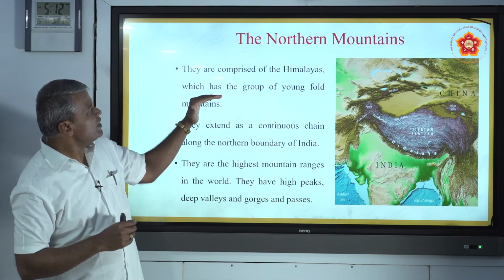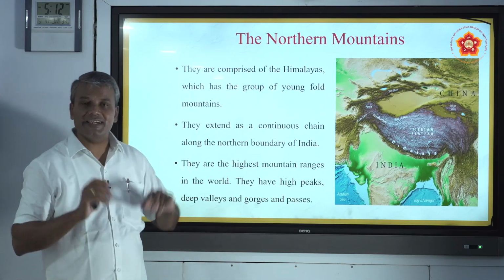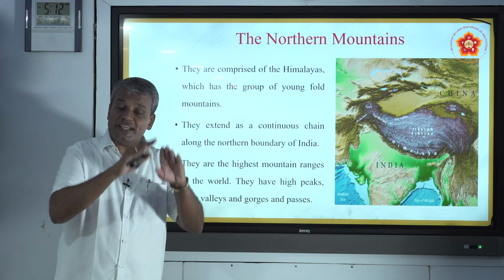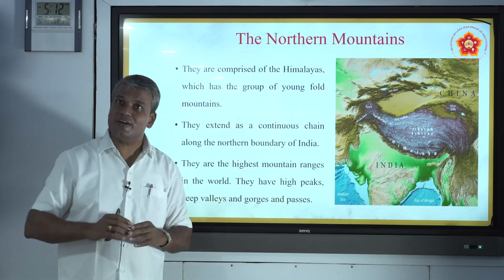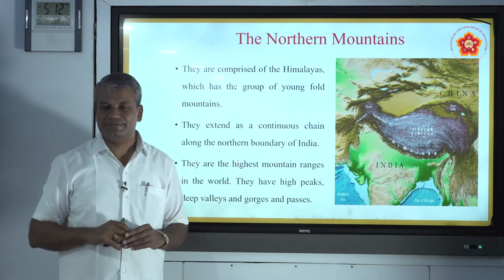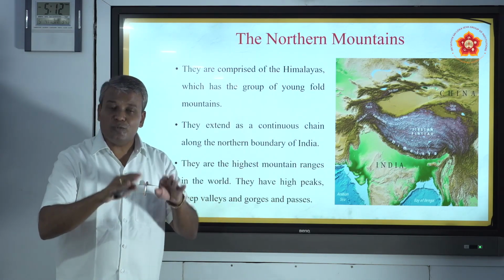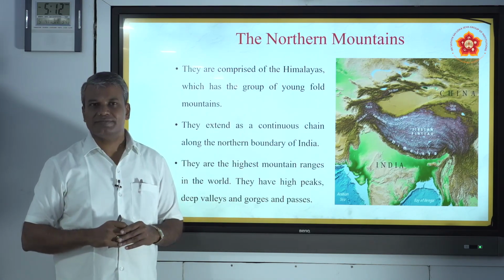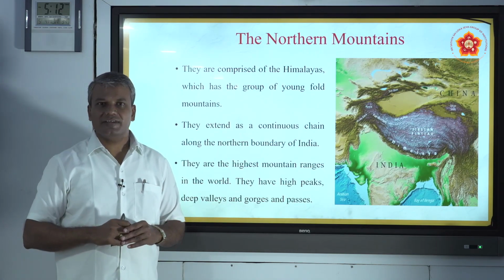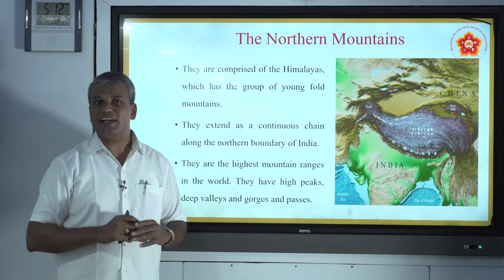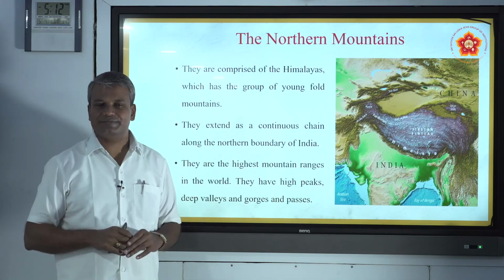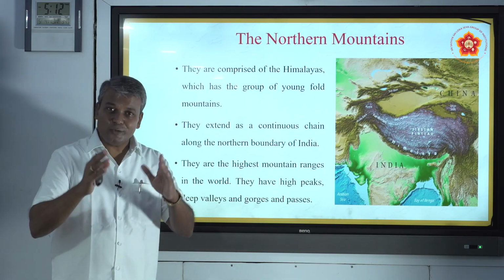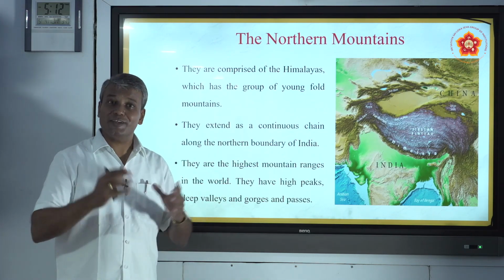So, it is comprised of young fold mountains. Himalayas are young fold mountains. Because of the height, we can say they are young and fold mountains. The formation of Himalayan mountains is due to tectonic plate movements. There are two types of movements in the tectonic plates.